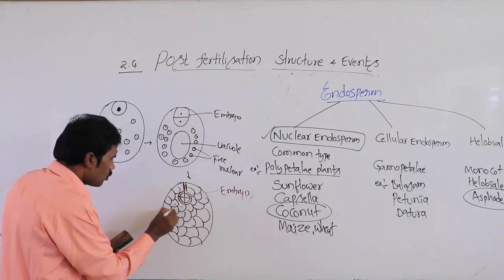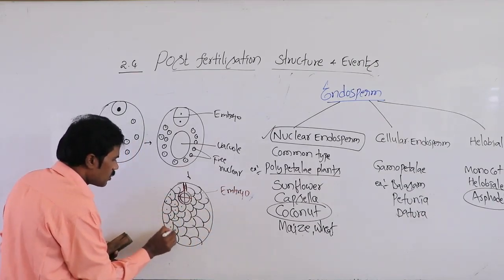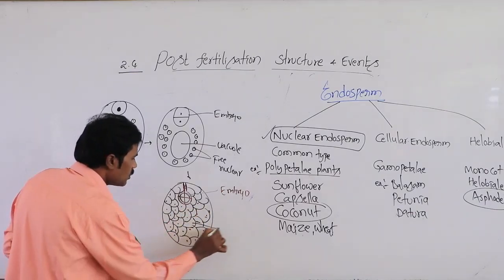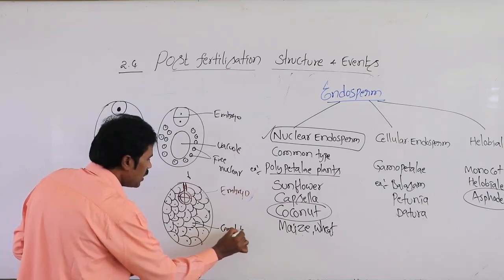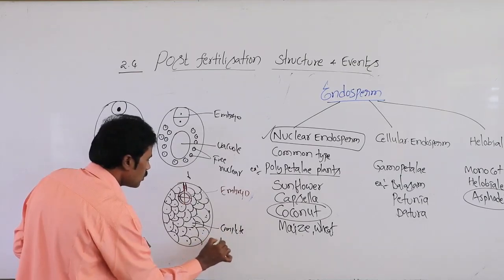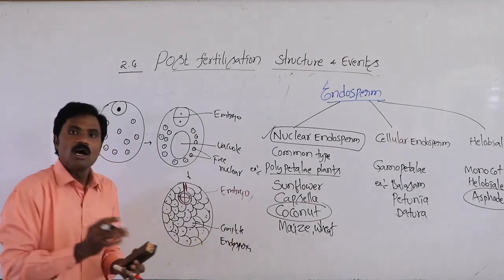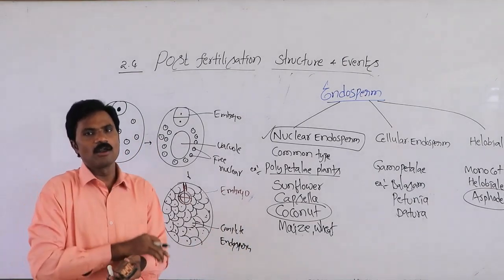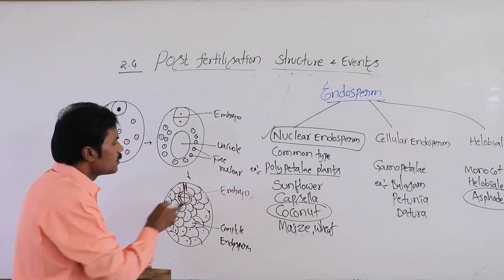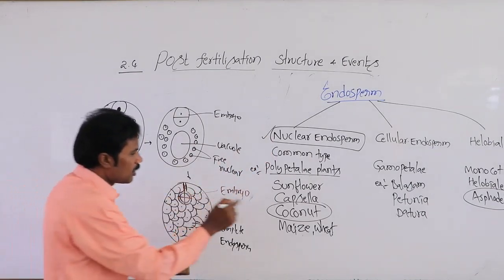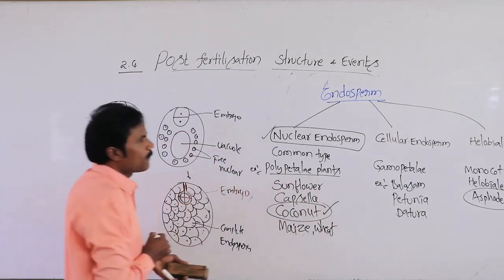Here, whatever will be present, it is the cell wall formation, that completes the endosperm. That means after formation of the cell wall also, along with this one, that is represented by the free nuclear one. It is very important, related to coconut plant and all.